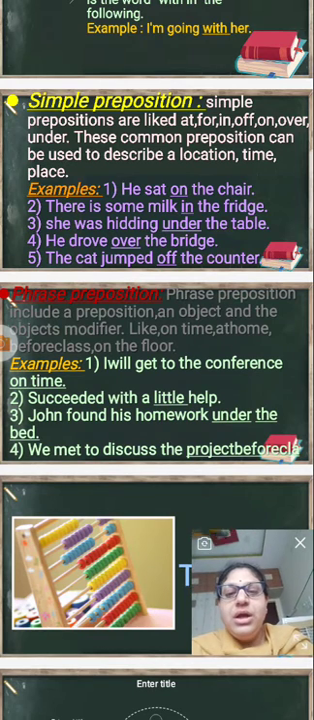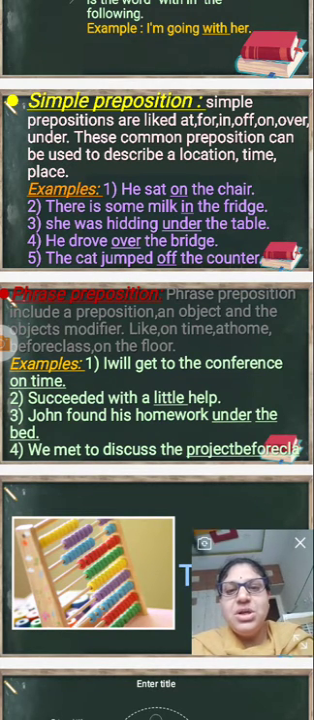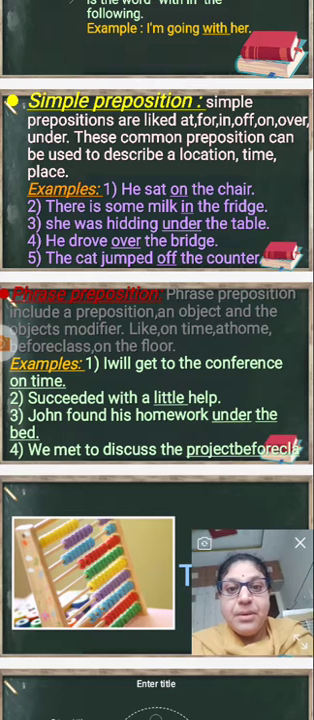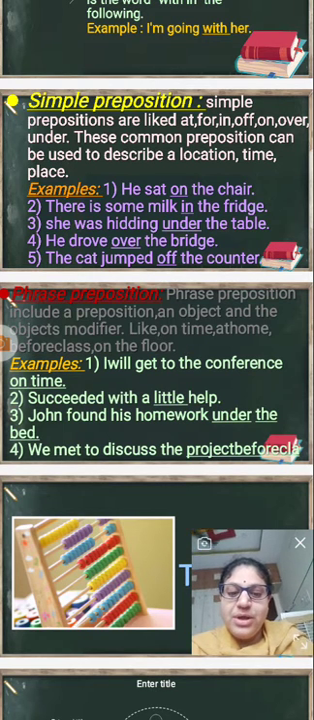Next one. He drove over the bridge. This also shows the location. He drove over the bridge. This shows the place. So this shows the place.